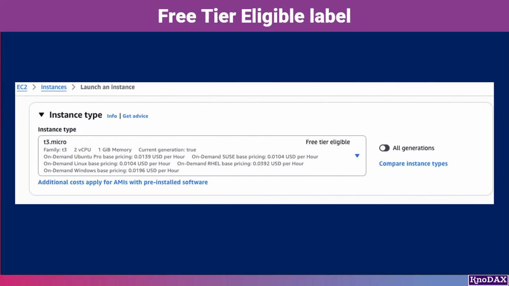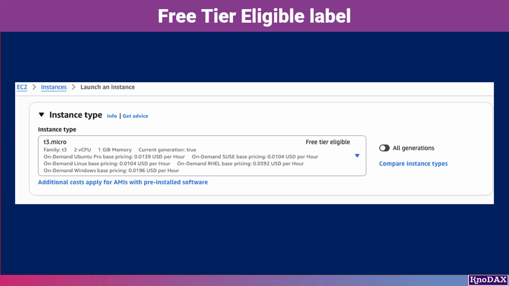How can you tell if an AWS service you're using is covered under the free tier? If you're using the AWS Management Console, AWS typically displays a label that says Free Tier Eligible next to supported services or options. For example, when launching an EC2 instance, the T2 micro instance type is marked with a Free Tier Eligible label. As long as you choose this option and stay within the usage limits, your instance will be covered under the free tier.